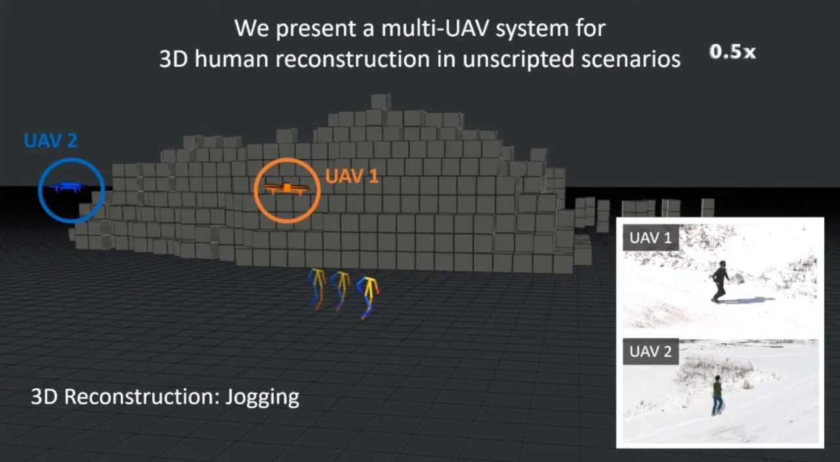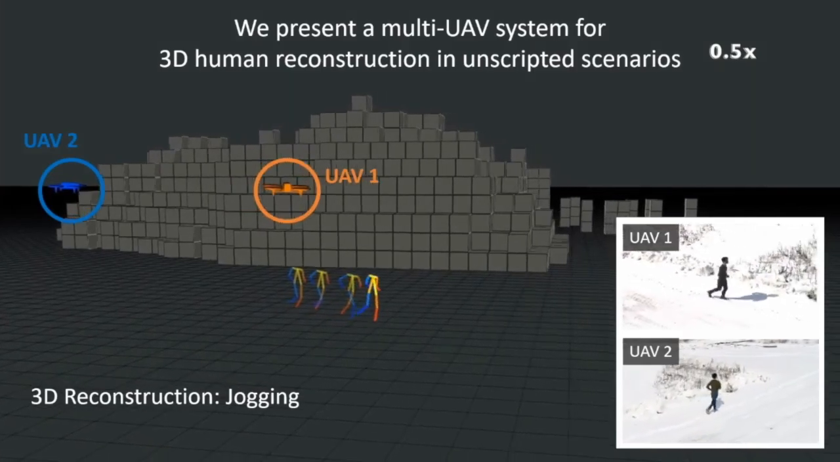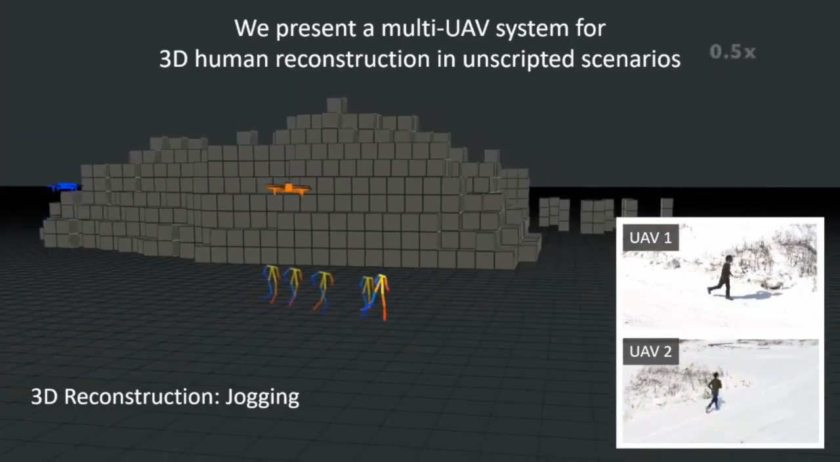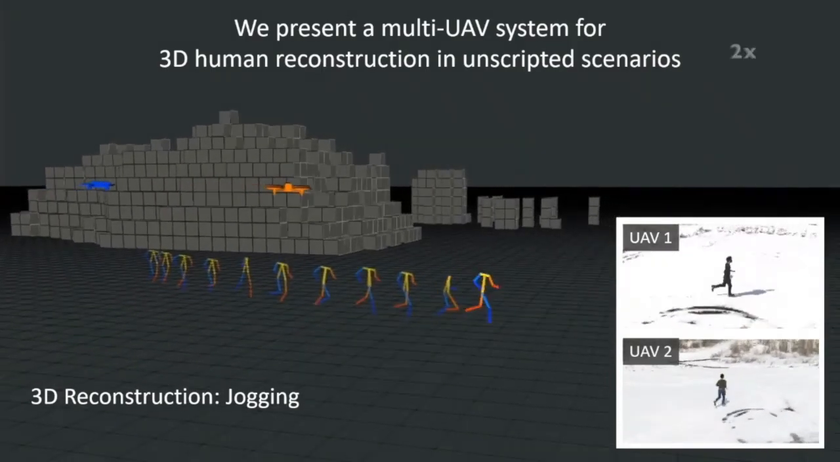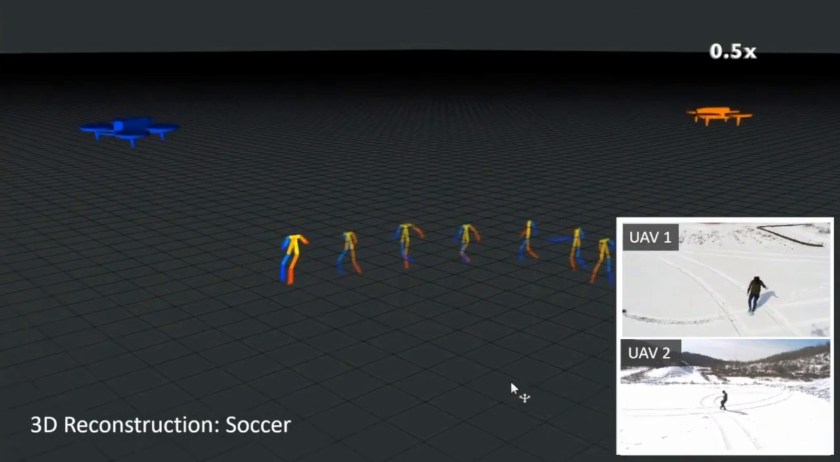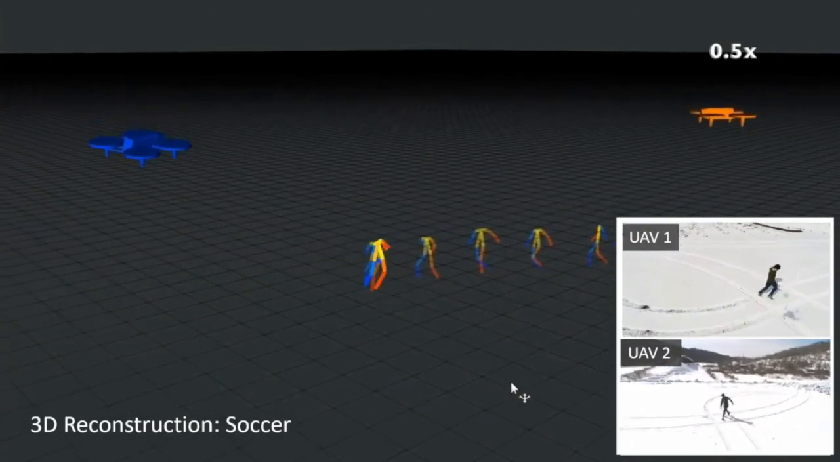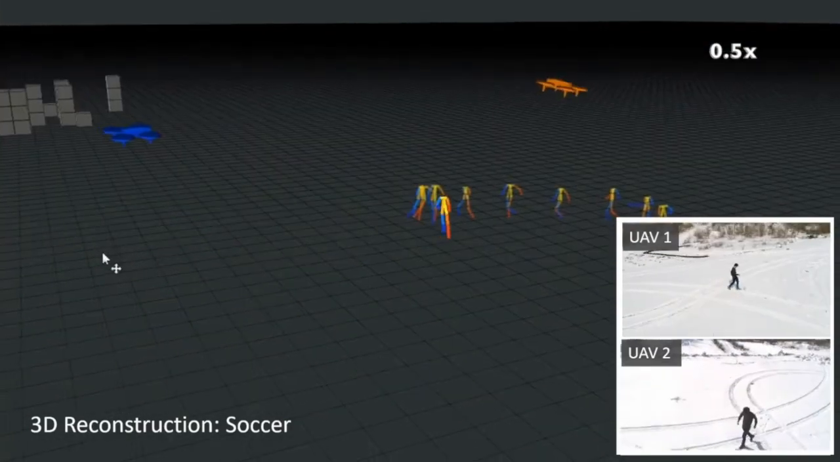Finally, we showed a 3D reconstruction of a highly dynamic real-life actor jogging and playing soccer. Our system is able to keep up with abrupt motion changes while maintaining good formation angles for reconstruction.